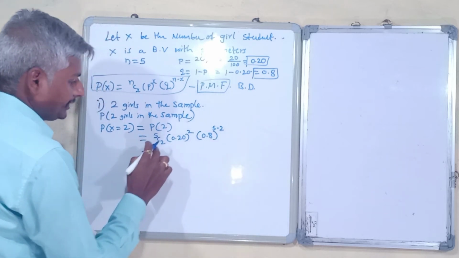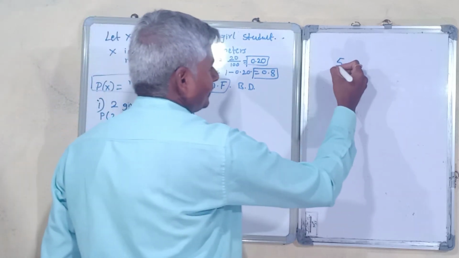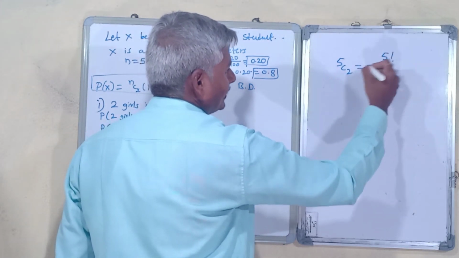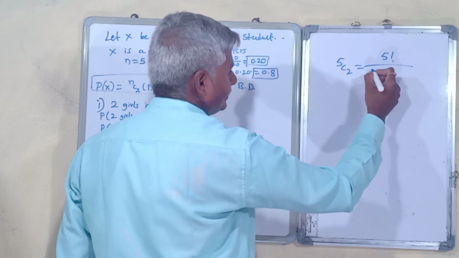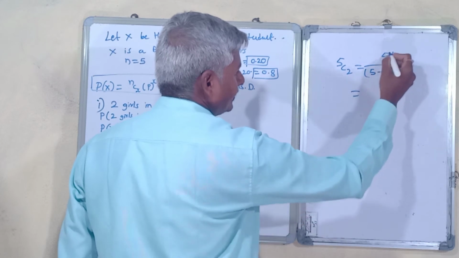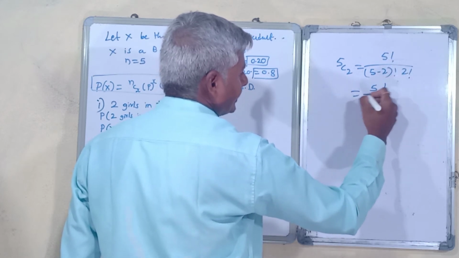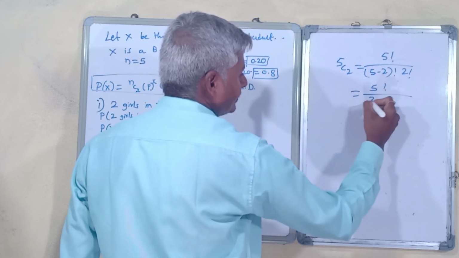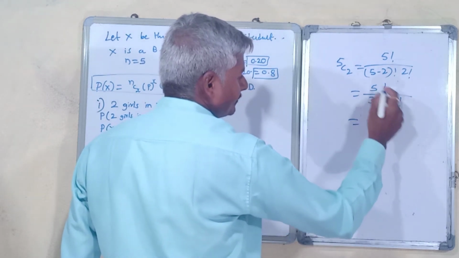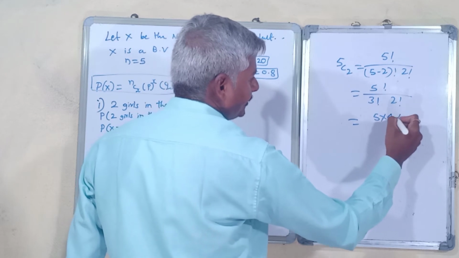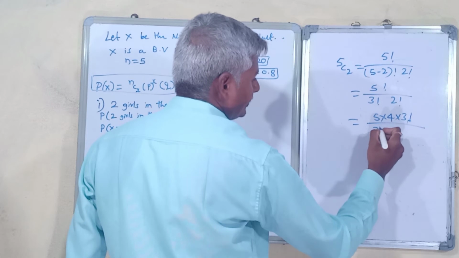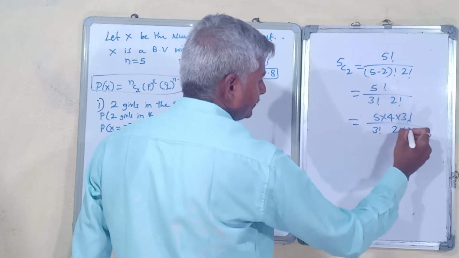Then 5C2, you can check the answer here. 5 factorial divided by 5 minus 2 whole factorial into 2 factorial. 5 factorial we write as 5 into 4 into 3 factorial, divided by 3 factorial into 2 factorial, which is 2 into 1.